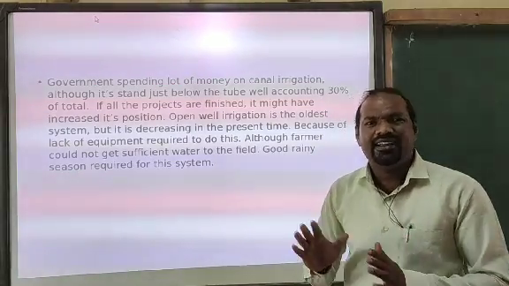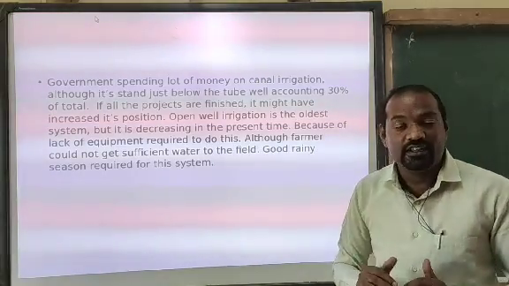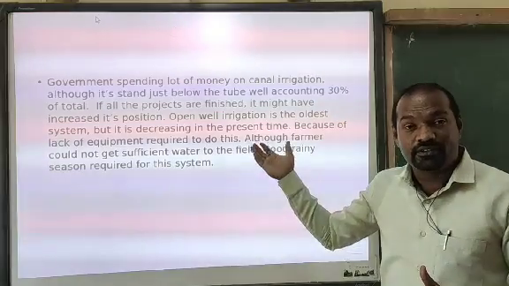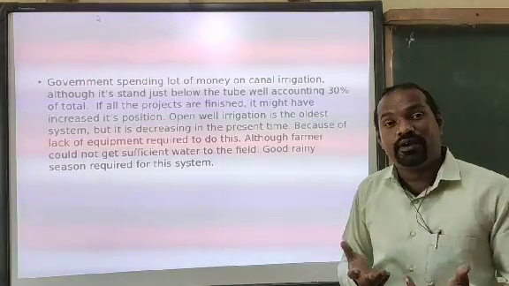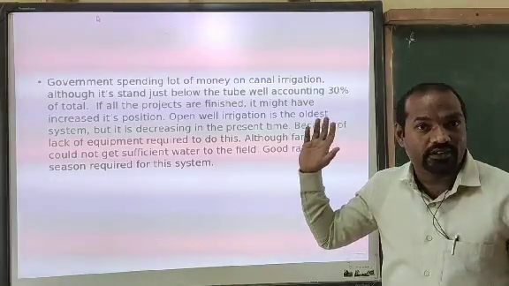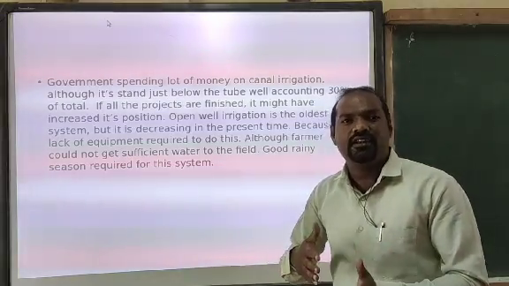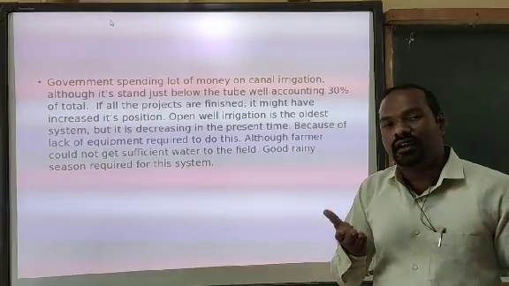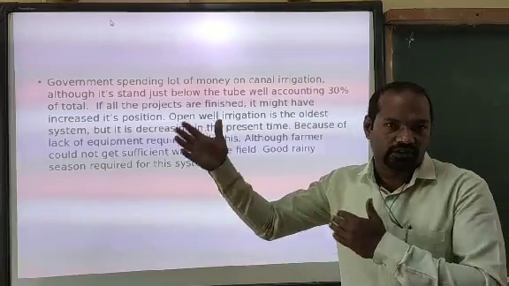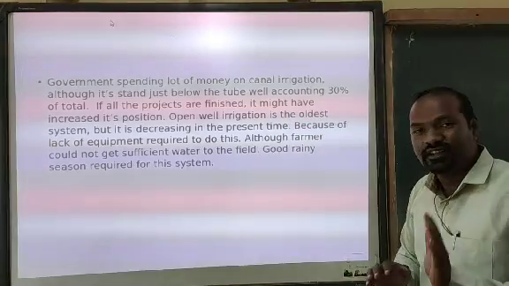So for that reason, it accounts for only 20% of total irrigation in India. And earlier, it secured the first place because we didn't have tube well irrigation 50 or 60 years ago. Later, these new technical water extracting methods appeared as technology progressed. You need to mention all these things in your report when you are analyzing the data.